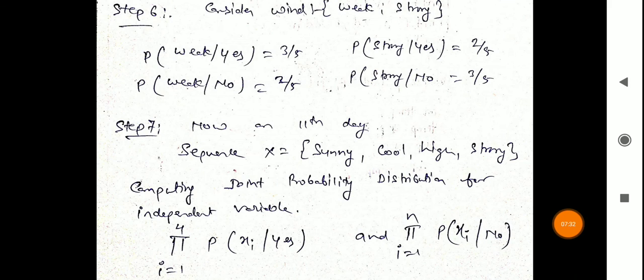By using all these attributes, in step 7 we will consider what will happen on the 11th day. The given instance is x equal to sunny, cool, high and strong. We will find the joint probability distribution for independent variables. So for i equal to 1 up to 4, probability of xi given yes, and probability of xi given no. By using these values, we will calculate whether the event will happen or not.